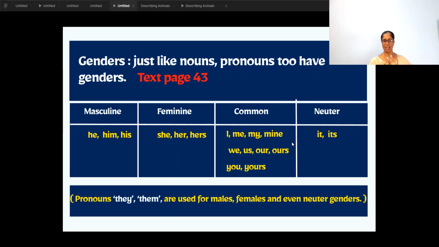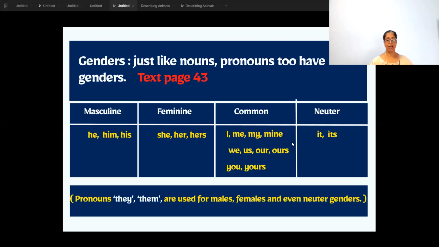That is for male. So if it is a male like Raj, then what is the pronoun of Raj? He, him, his. And if it is Sheila, a girl, then what is the pronoun? She, her, hers. So feminine: she, her, hers. And if it is not clear whether it is male or female, like a teacher or a doctor, then it could be common. Something that is common. A teacher could be a boy also, a male also, or female also.